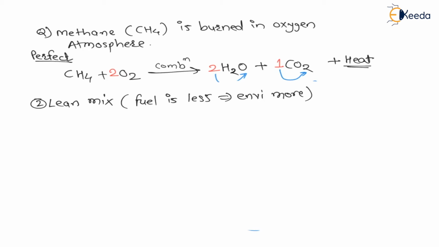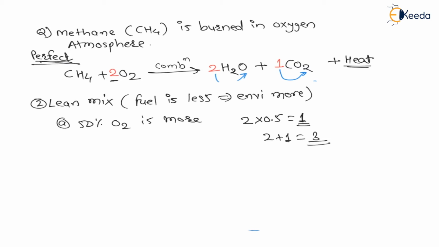Let us see. Now let us say 50% oxygen is more than perfect combustion or stoichiometric combustion. Now my dear students, as oxygen is more, that means as environment is more, that means fuel is less. So for perfect combustion 2 oxygens are required, and 50% of 2 is 0.5, 2 into 0.5 is equal to 1. That means in 2, 1 is more, that means total 3 oxygens are available. Therefore CH4 fuel is burned with 3 oxygen molecules, and there will be a combustion.